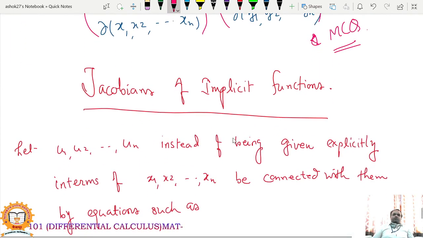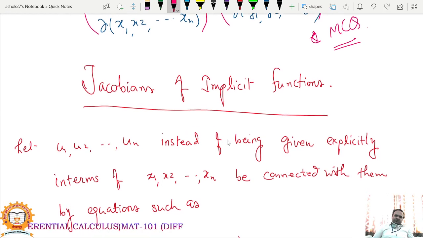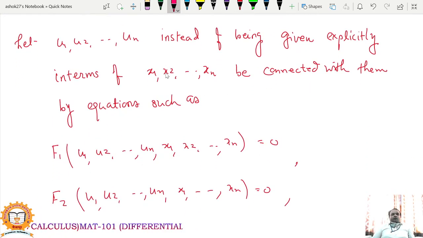So next, Jacobian of implicit functions. So what is an implicit function? Let us see. If u1, u2 up to un are, instead of being given explicitly in terms of x1, x2 up to xn, connected with them by equations, means u1, u2, un are not directly functions of x1, x2 up to xn, but these are connected by some functions. Suppose capital F1 is a function of u1, u2 up to un, x1, x2 up to xn equal to 0.